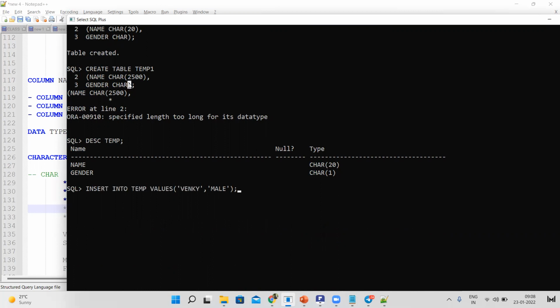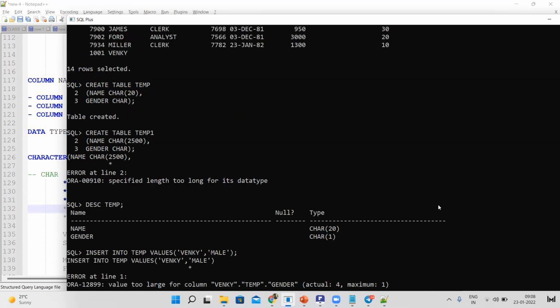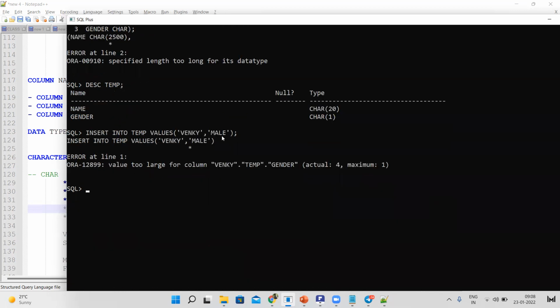See here, we haven't declared the size, so by default it has taken 1 byte. So how many bytes are you inserting? 4 bytes. See, wherever the error is, there the star indicates. "Value too large for column Venki.temp.gender": the actual size we are inserting is 4 bytes, but the maximum is 1 byte.